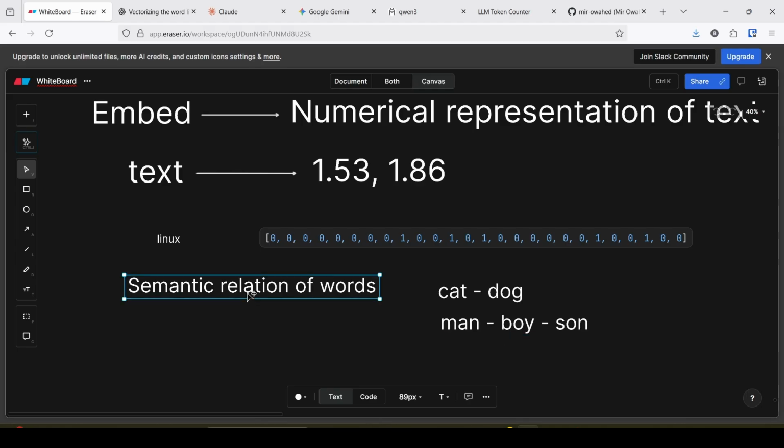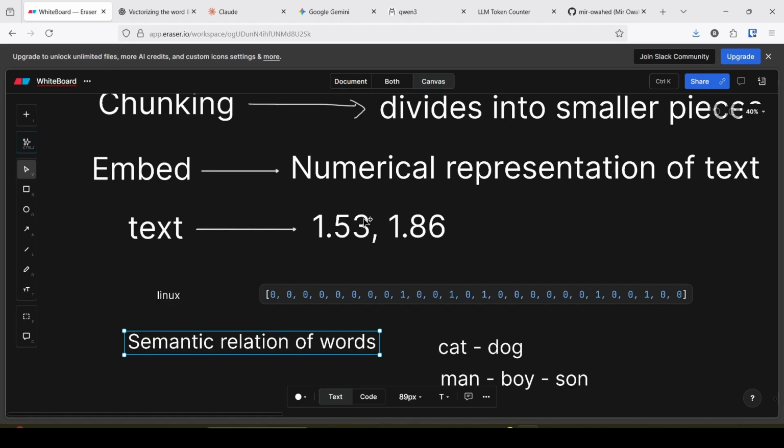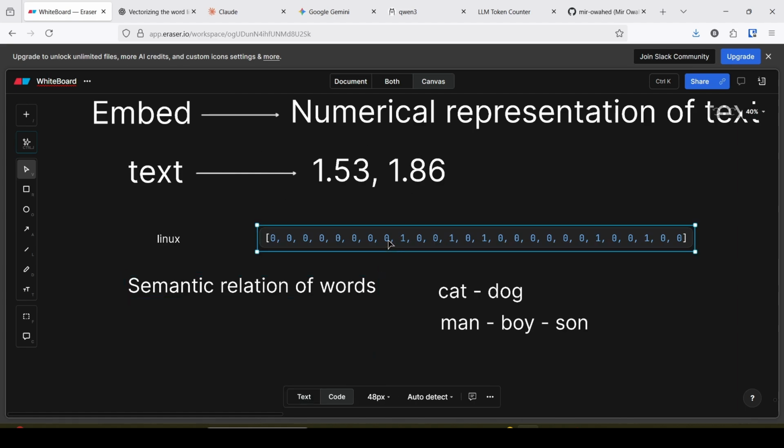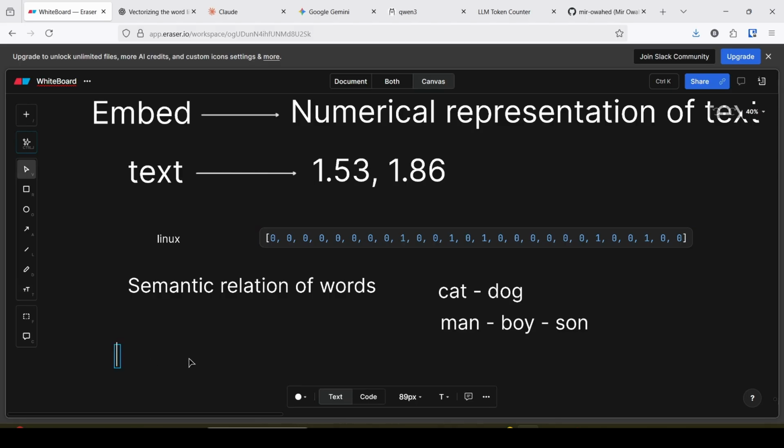To get the semantic relation, the text is embedded. Embedding means numerical representation, and it looks like that. This numerical representation is also called vectorized, vector form, or vector. This is what a vector looks like.